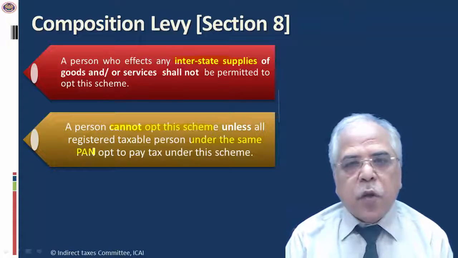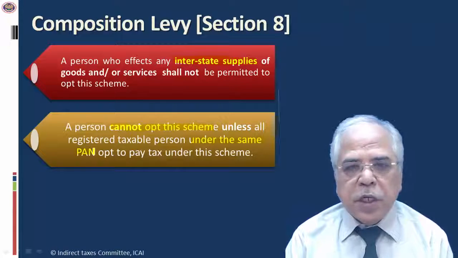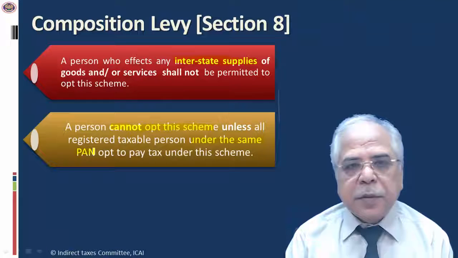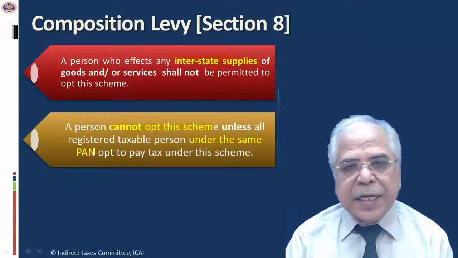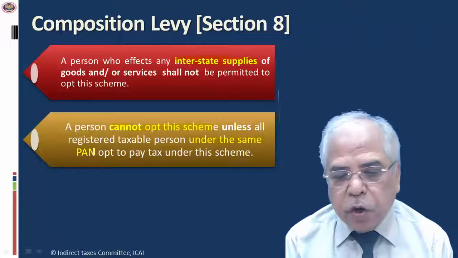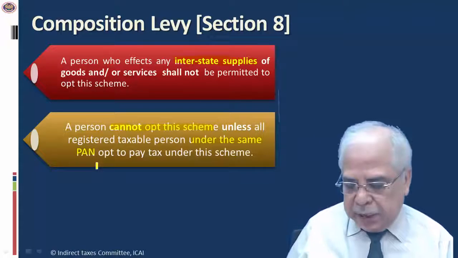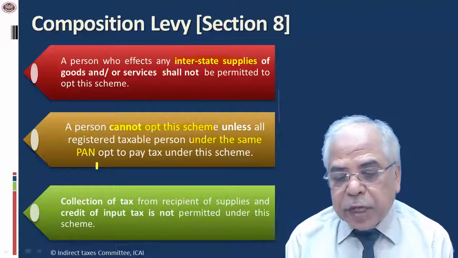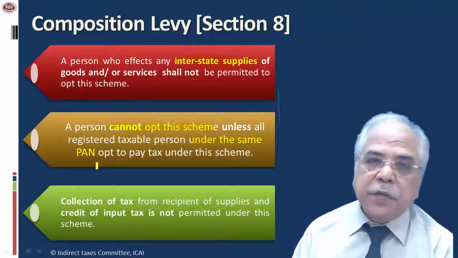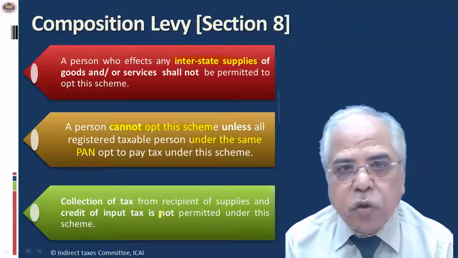And in case I want to opt for the composition scheme, first of all the 4 offices should engage in intrastate supplies, and then the aggregate turnover of all the 4 offices shall not exceed 50 lakh in a financial year.